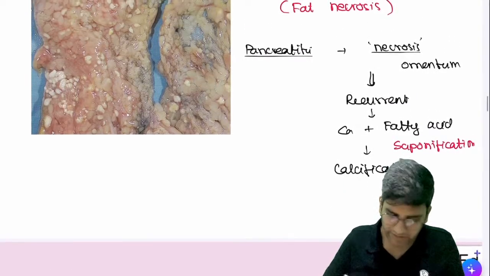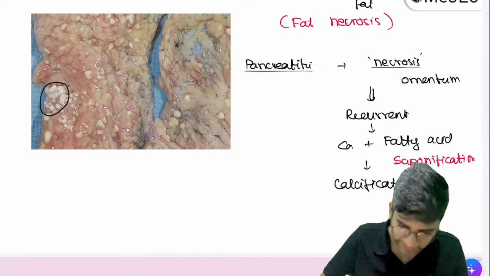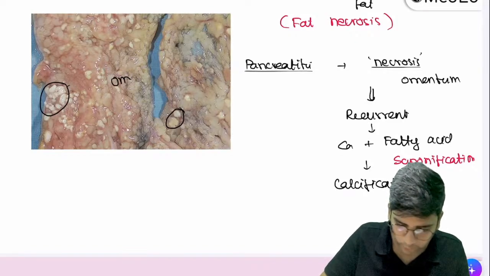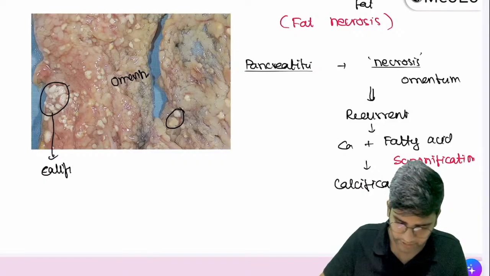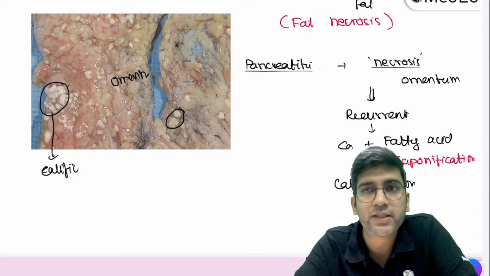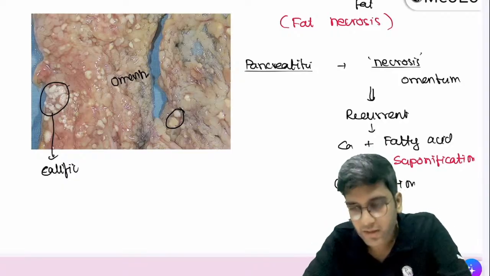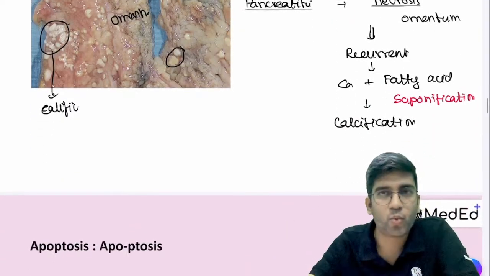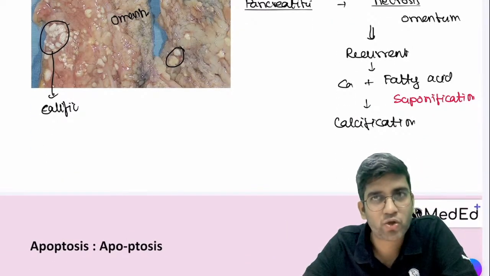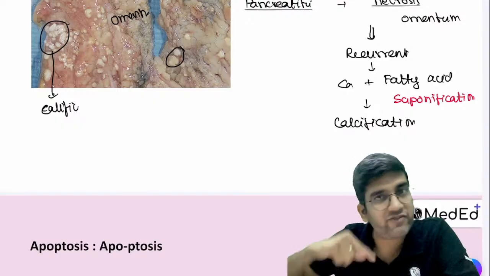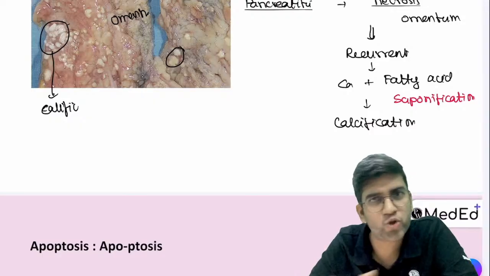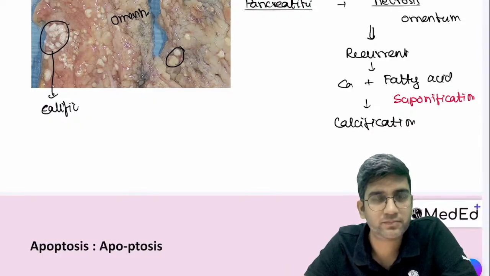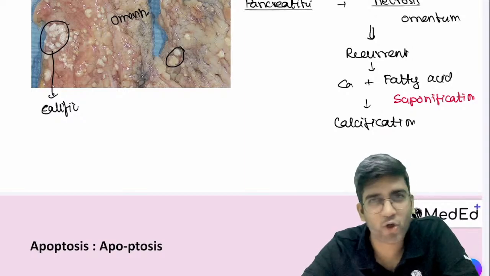Now, you must have read this in your Robbins. These are the calcific deposits, the white areas. This is the background omentum here, the same image in Robbins, and these are the calcific deposits, okay? Now I want to ask you a question. Listen carefully and answer. Is this a problem only in fat necrosis, or is this a problem in any necrosis if they are recurrent? Any necrosis? Obviously any necrosis, right?